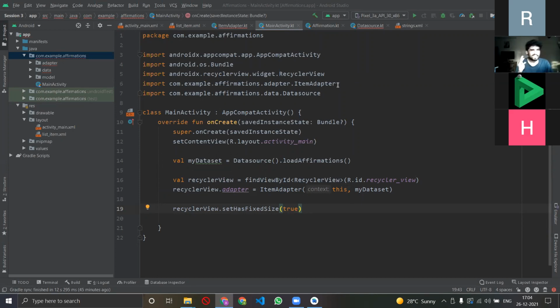We need to also style the text. The text is now bland, right? We'll have to also style it a bit. We'll do that. But first I'll just connect my phone, and you can see in the top that it's showing that my phone is there. I'm not running it on a virtual device because my laptop will crash. That's why I'm running it on a phone.